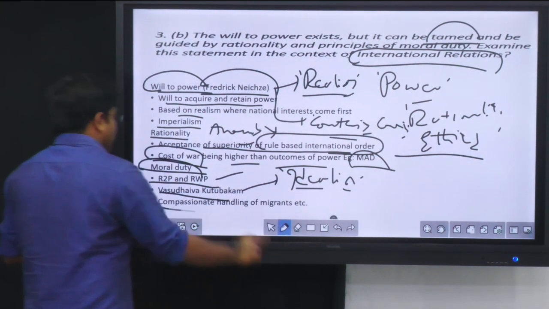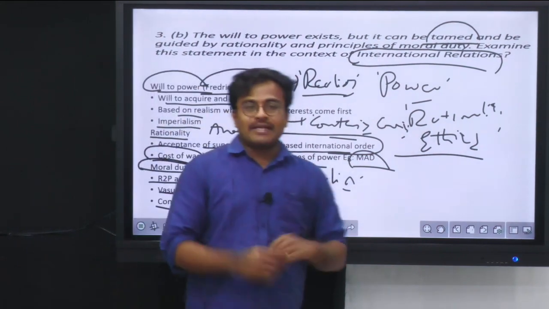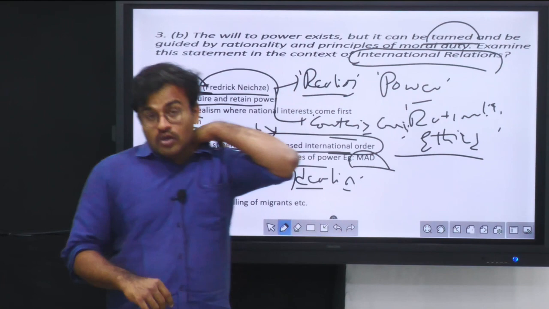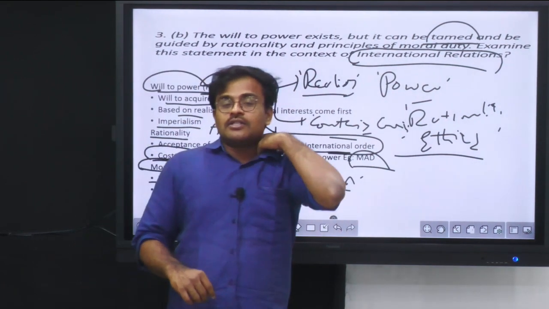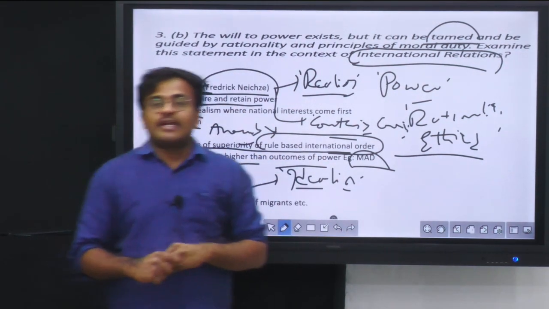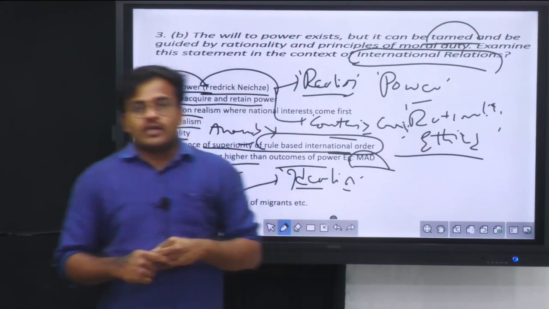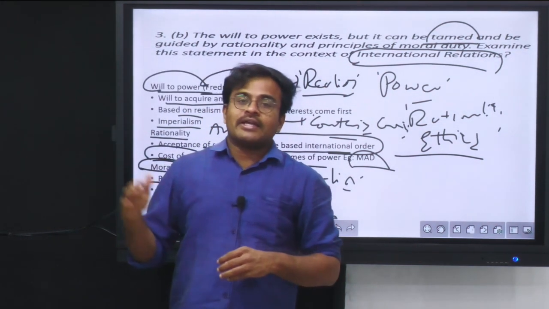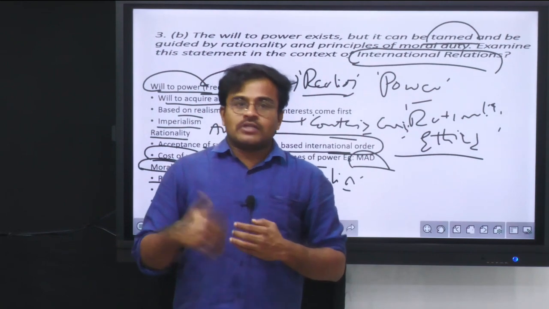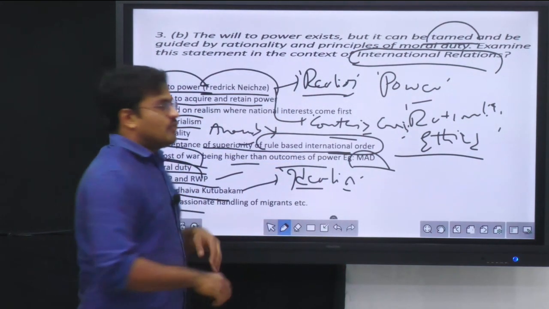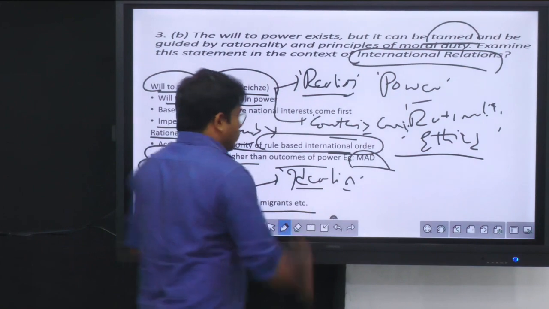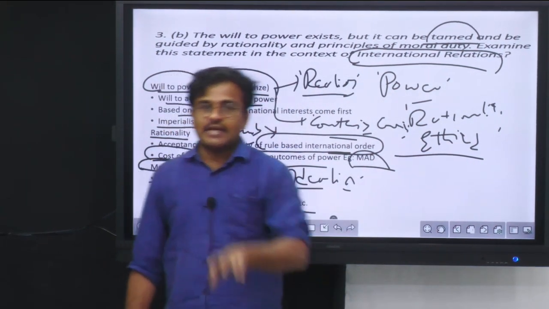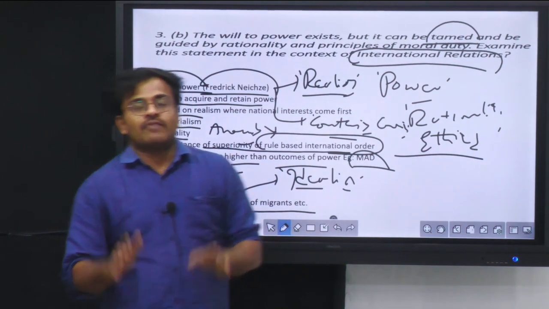Then along with that, compassionate handling of migrant population. We have seen it in many cases, wherein during the Syrian crisis, Germany was at the forefront of providing refuge to the migrants from the Syria region and Middle East who were migrating in large numbers to Europe. So Germany was at the forefront. Definitely you can give that example, which shows that international relations are not just about power. It is also about morality and rationality. Yes, definitely national interest will be at the forefront.